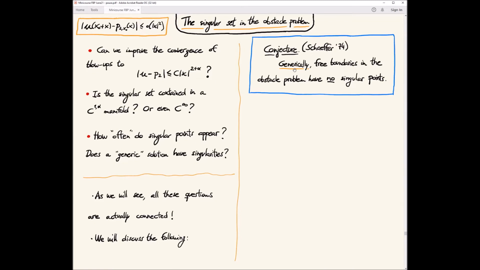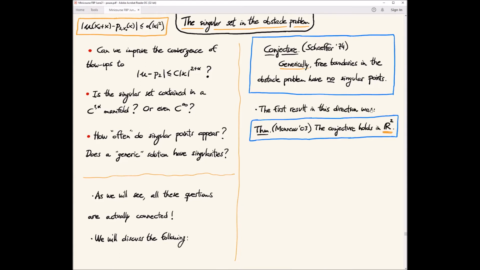So for a random solution, or for generic solutions, in some sense, you should see no singular points. And as we will see, this question is very delicate, and we will see some new results in this direction that we established last year.